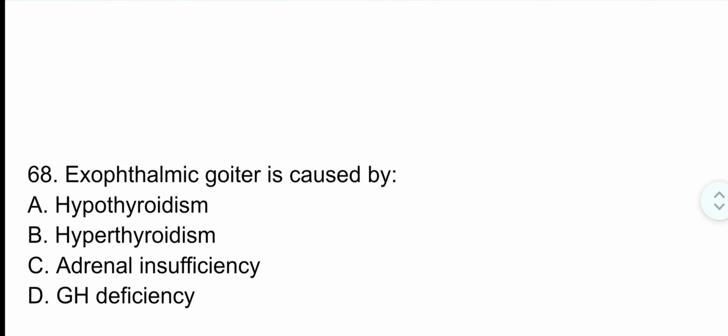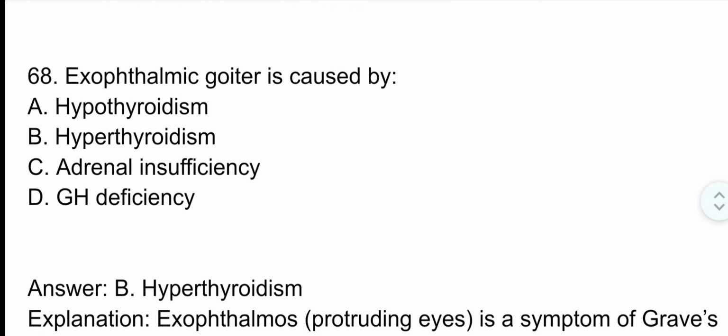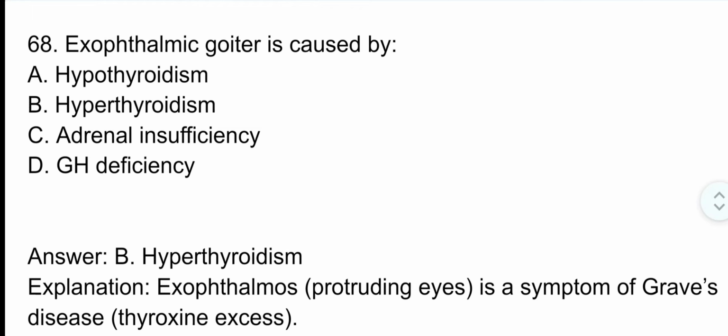Question number 68. Exophthalmic goiter is caused by. Correct option is option B. Hyperthyroidism. Exophthalmos, or protruding eyes, is a symptom of Graves' disease, thyroxine excess.